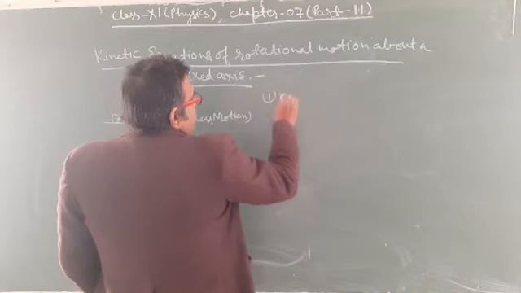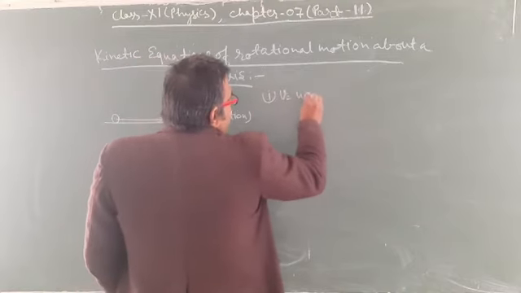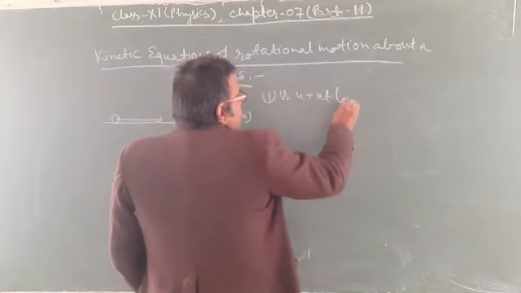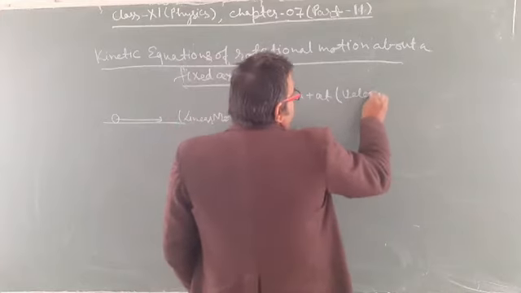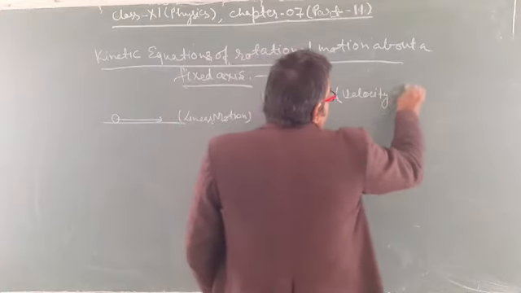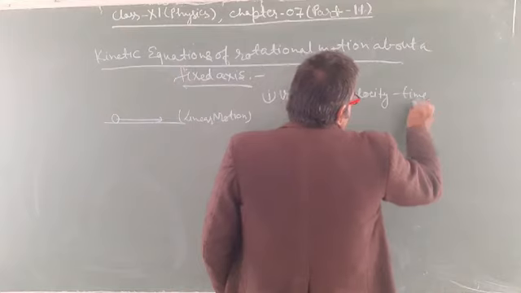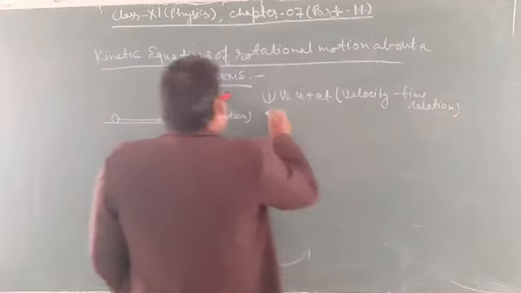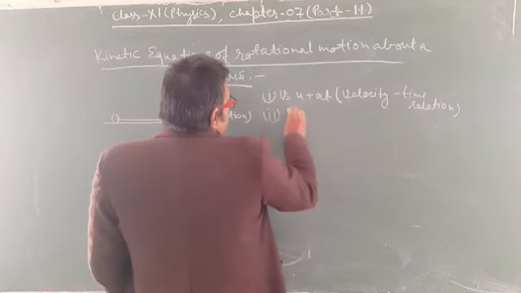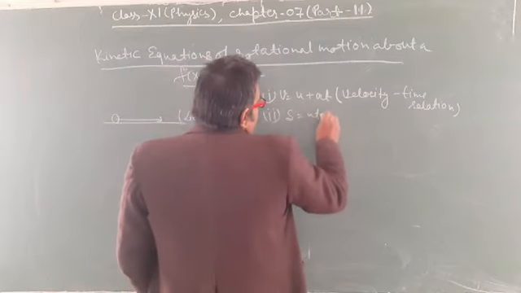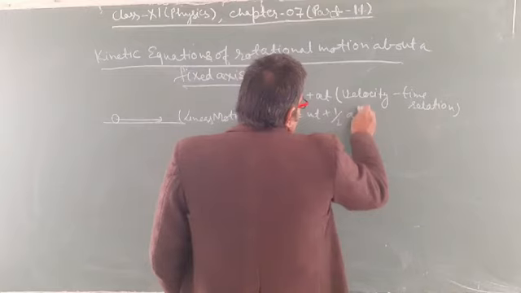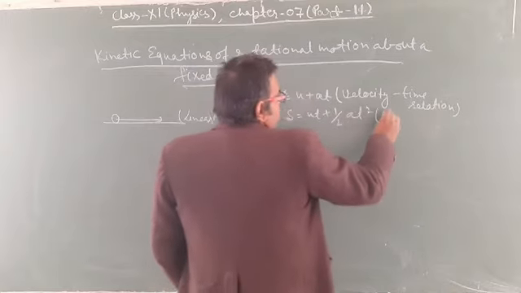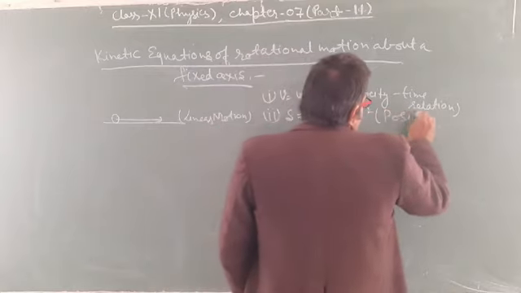First equation is V is equal to U plus AT, that is velocity time relation. Second, S is equal to UT plus half AT square, position time relation.